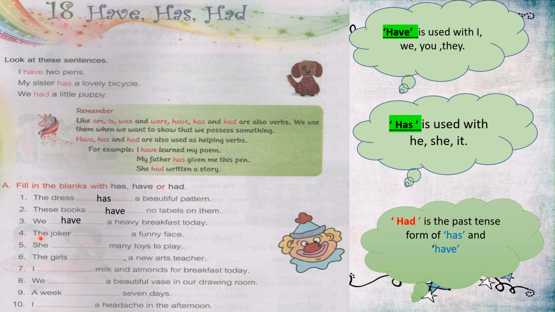Fourth one: The Joker dash a funny face. The Joker has a funny face, because the subject is Joker and it is a singular noun. So with a singular noun we use has.